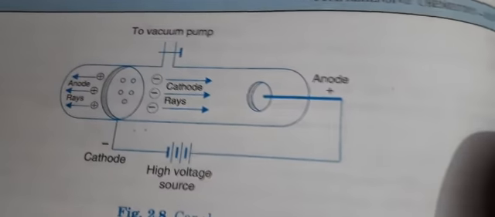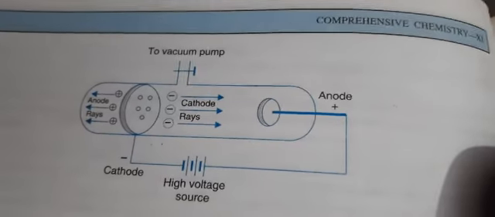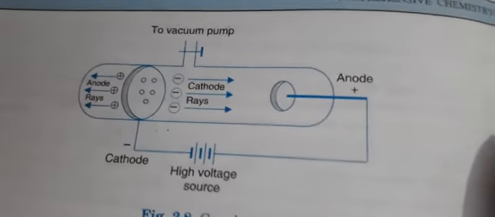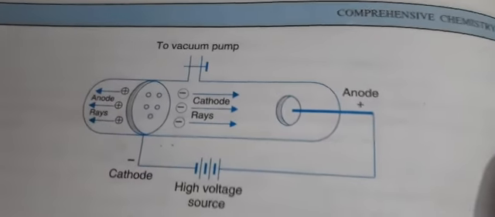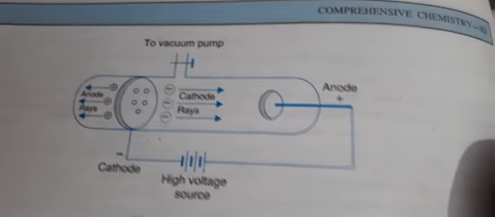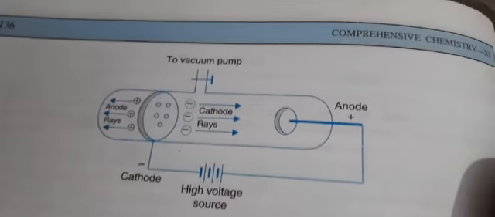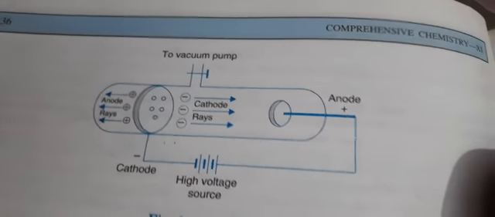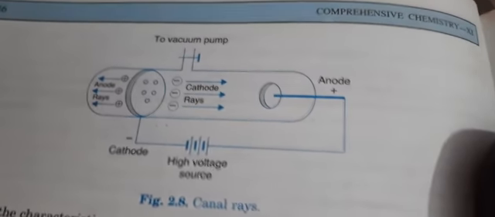But the arrangement remains the same, and the experiment is found to be the same as it was studied by J.J. Thomson while studying the cathode rays. The same experiment was studied by Mr. Goldstein, but in the reverse direction. Only certain arrangements have been changed. So that is why we say the same thing has been studied.